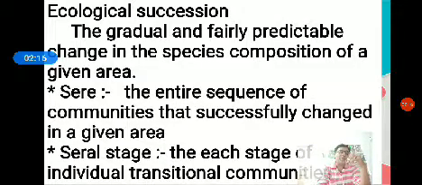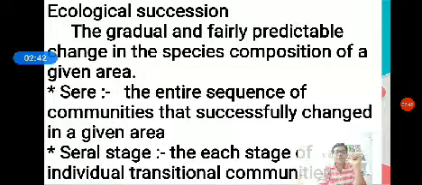For pyramid of number and pyramid of biomass, we construct both upright as well as inverted pyramids. But for pyramid of energy, we construct only an upright pyramid. There is no inverted type of pyramid, because the energy is transferred from producers to consumers.